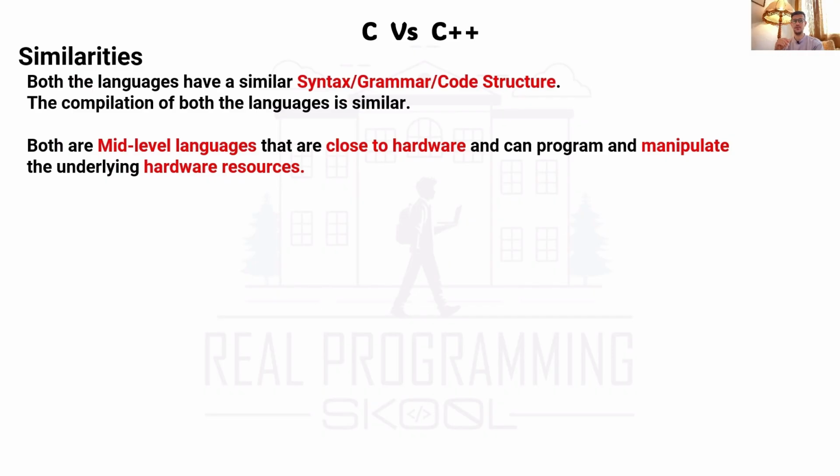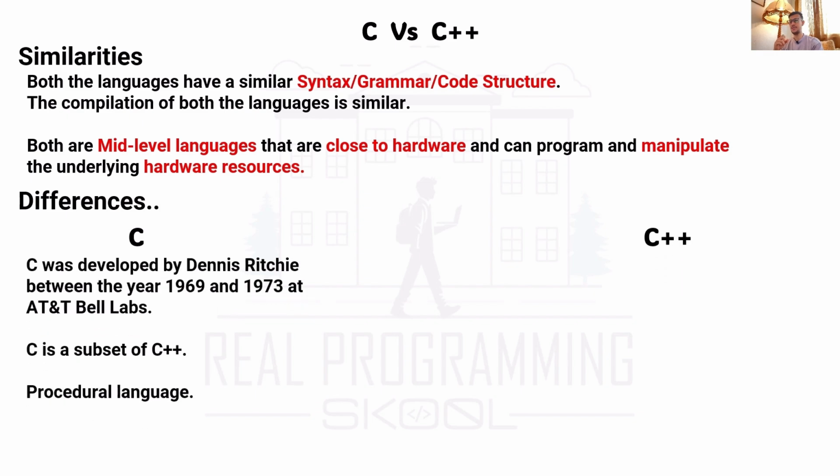But let us see the differences between C and C++. C was developed by Dennis Ritchie between 1969 and 1973 at AT&T Bell Labs. It's a big company in America. C is a subset of C++, and C supports only the procedural paradigm.